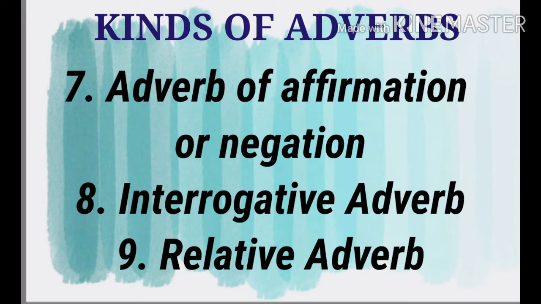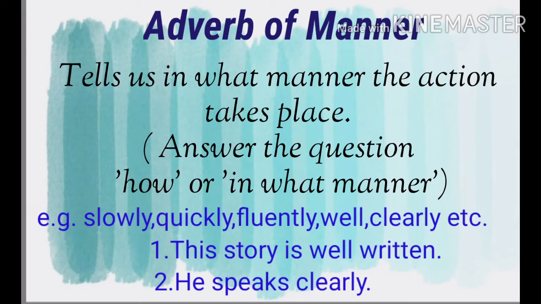The first kind of adverb is adverb of manner. Adverb of manner tells us in what manner the action takes place, and it answers the question how or in what manner. Adverbs of manner are words such as slowly, quickly, fluently, well, clearly, etc. Let's see some examples of it.